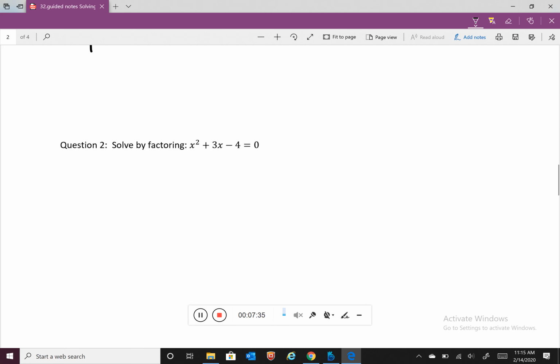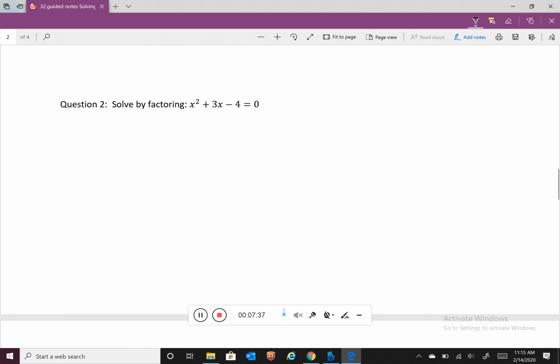Your next example for you to do on your own is to solve by factoring x squared plus 3x minus 4 set equal to 0.